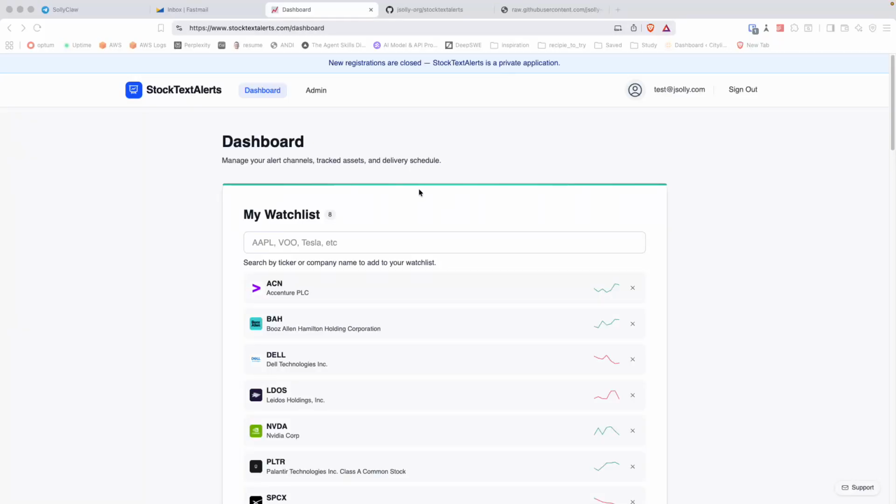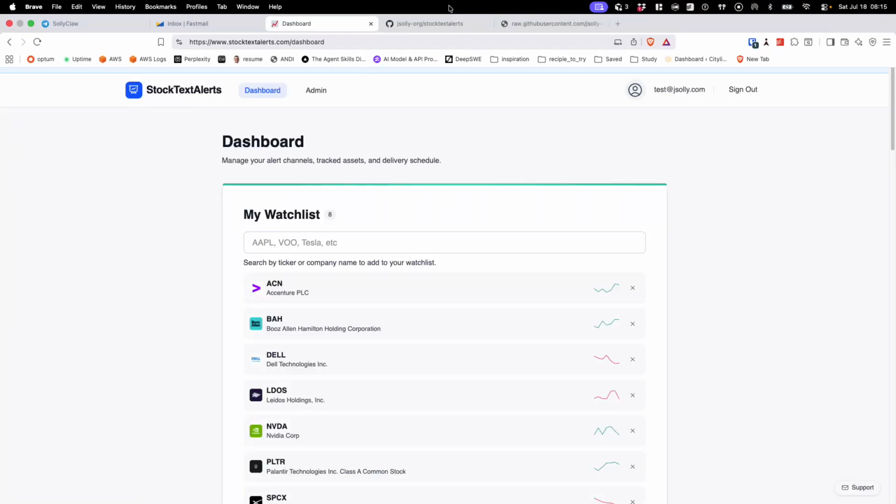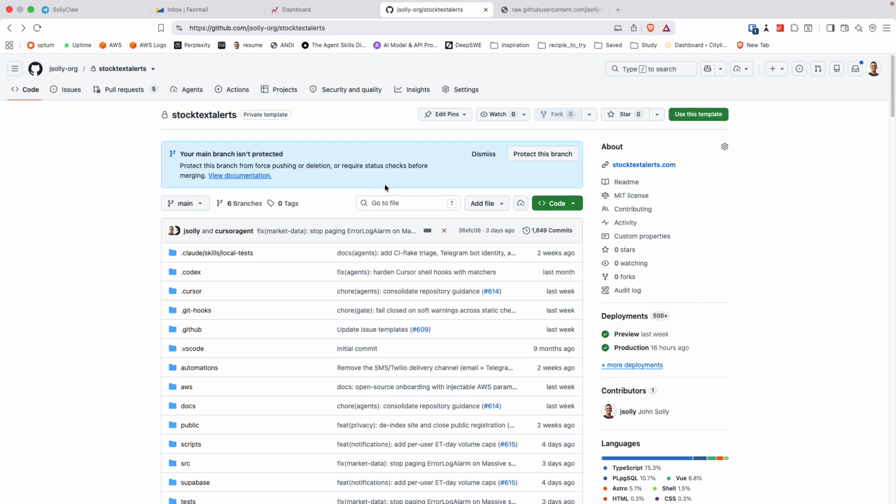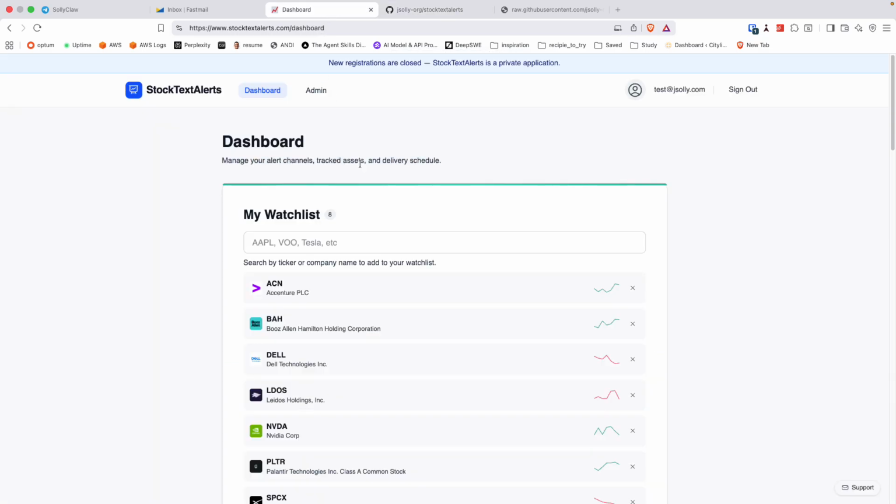Hey, I want to show you this app that I'm releasing. I'm making this repo public, and I'll just walk you through the deployed version of it. This is something that you could deploy yourself. I'm releasing all the code so you can do exactly what I've done for myself.